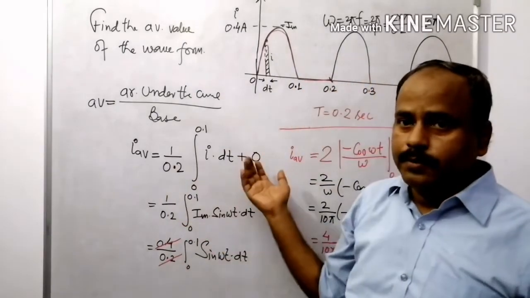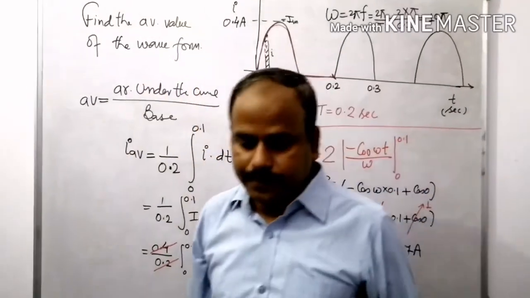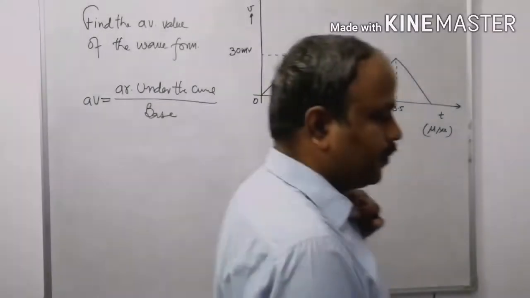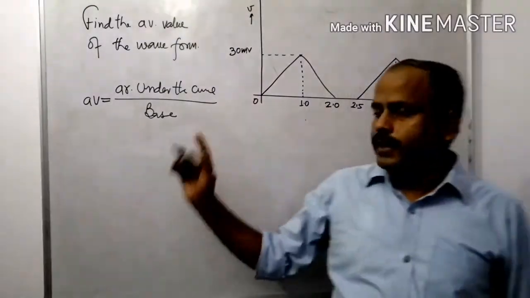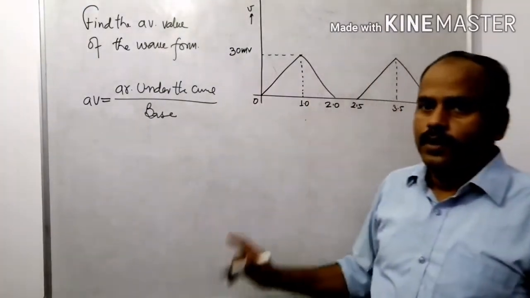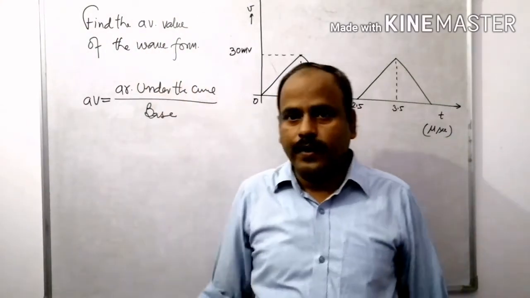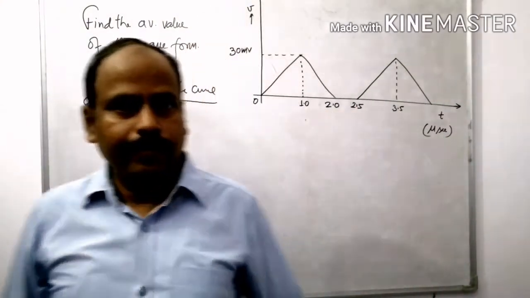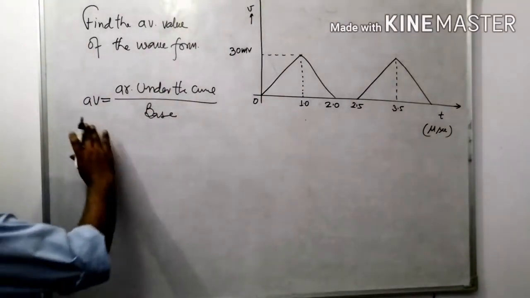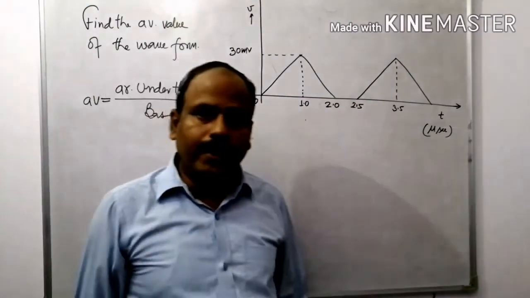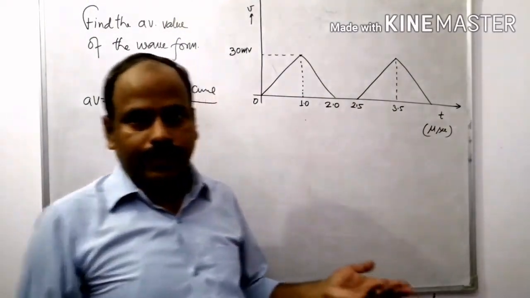Now see the next example based on average value. This is the next example. For this particular waveform, I am going to find out the average value. How to calculate the average value? The formula is area under the curve divided by base value.